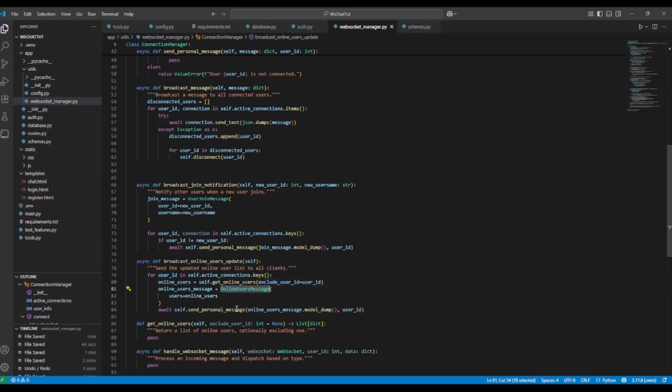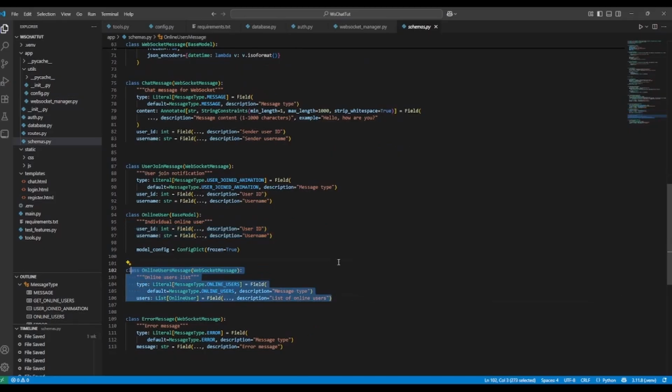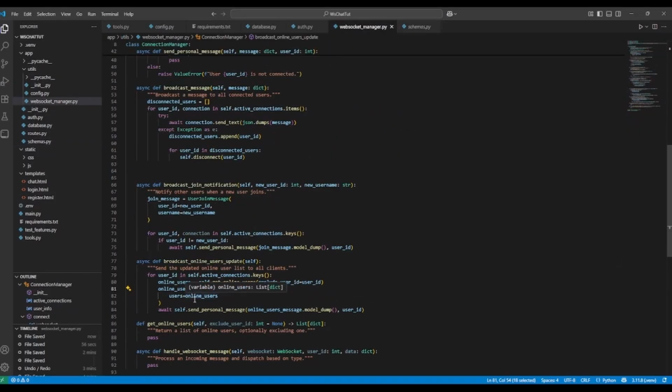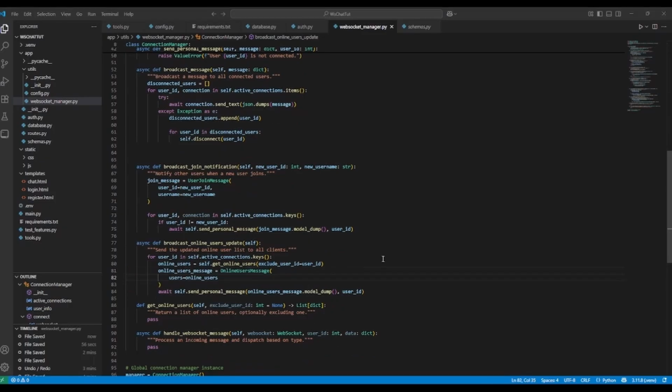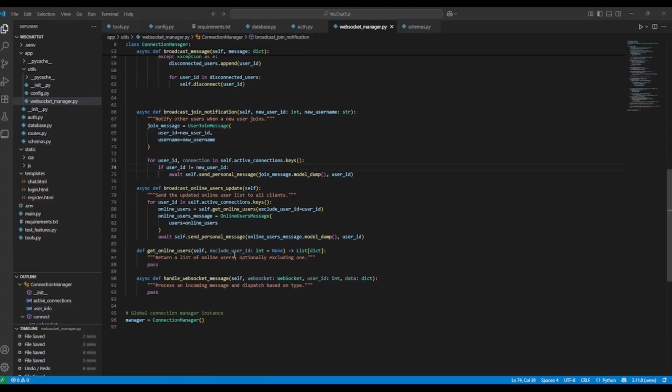And then we will create this user message, which comes from here, and we will send a personal message as well. Essentially what this does is it sends a customized online user list to each connected user, excluding themselves from their own view. So we'll return the online users as well using a fancy list comprehension.